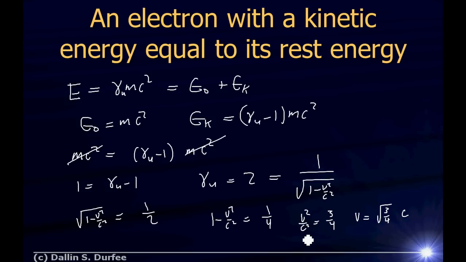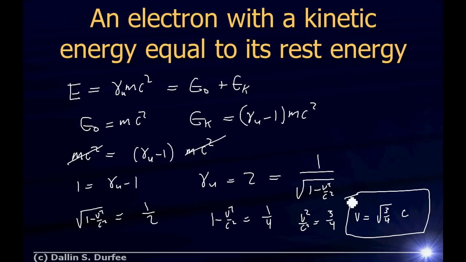Did I do that right? If I didn't, let me know. I know the physics is good; I just kind of rushed through the algebra. So I could say, hey, how fast does an electron have to move for its kinetic energy to be equal to its rest energy? And you can solve this. I could say, hey, how fast does an electron have to move so that its kinetic energy is 10 times its rest energy? And that's basically how you do it.